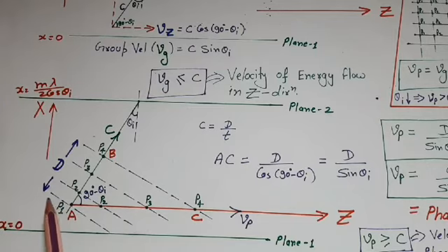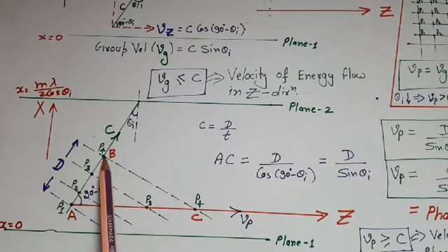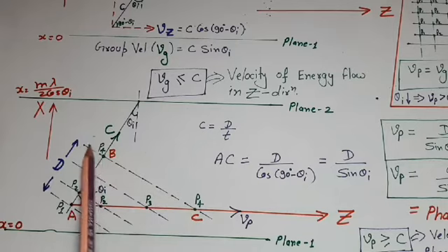We can draw a wavefront here, then all points existing on this wavefront will have phase p1. After some time, the wave reaches here and its phase becomes p2. Again we draw a wavefront, and on this entire wavefront, the phase would be p2. Similarly, after some time, the wave reaches here, phase becomes p3, and on this entire wavefront, the phase would be p3. Similarly, after some time, the wave reaches here and its phase becomes p4, and we draw a wavefront, and throughout the entire wavefront, phase would be p4.